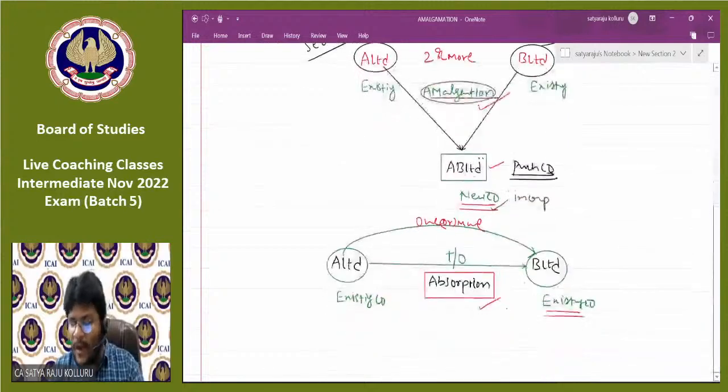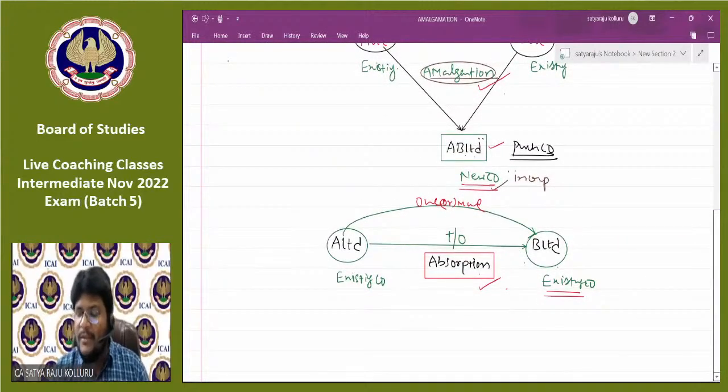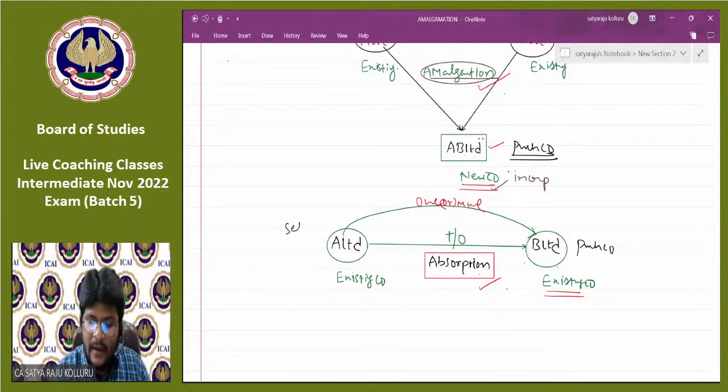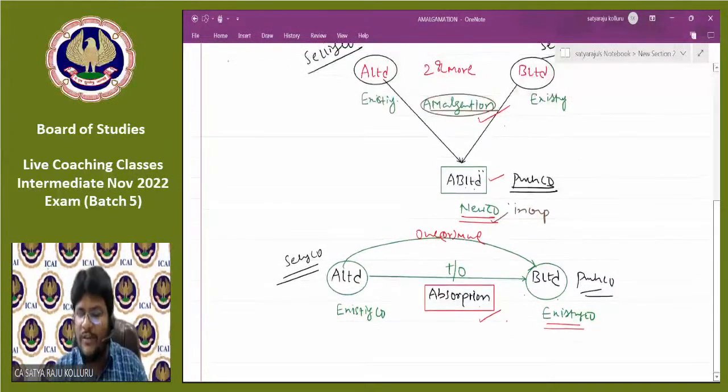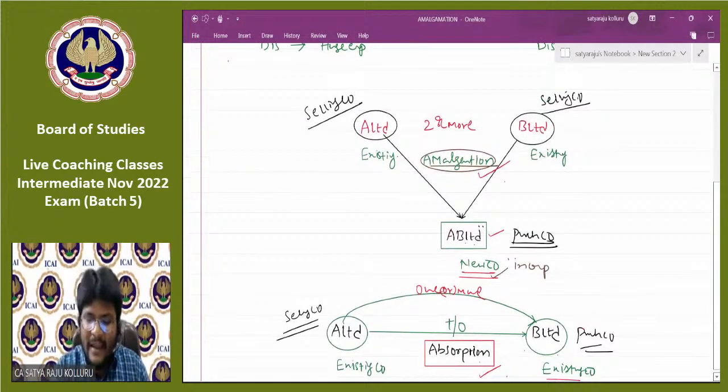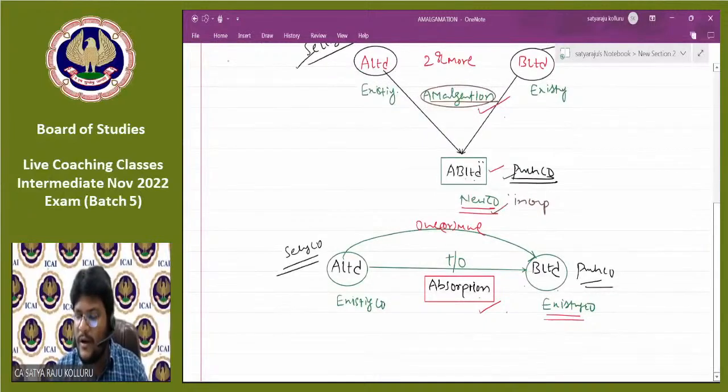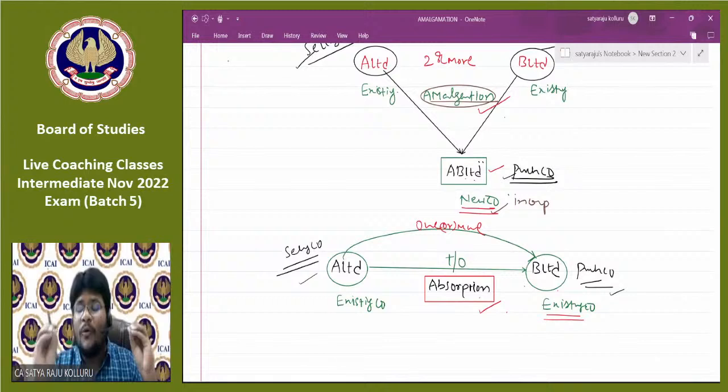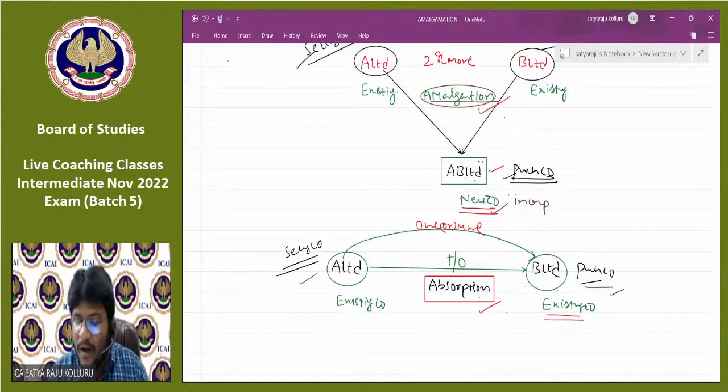Now, in case of absorption also, B Limited, the company which wants to take over another company, is a purchasing company. And A Limited is a selling company. That means whether the concept is absorption or amalgamation, two different types of companies exist: one is a selling company and another is a purchasing company. That's why for the purpose of providing the accounting treatment, there is no difference between amalgamation and absorption.